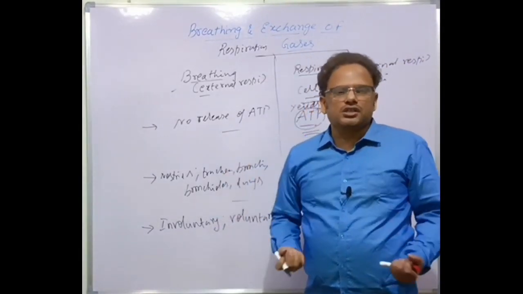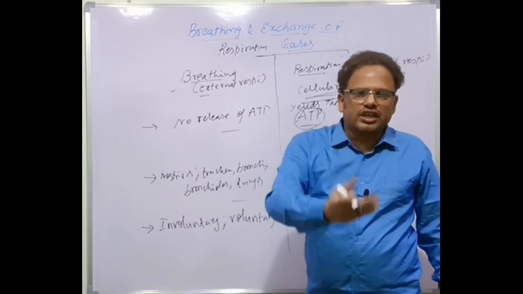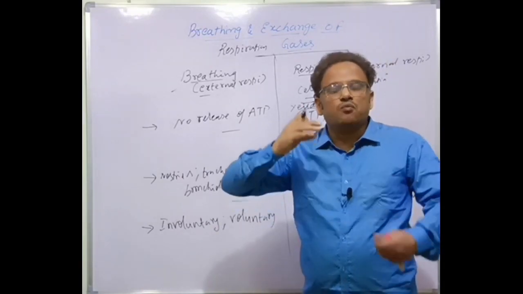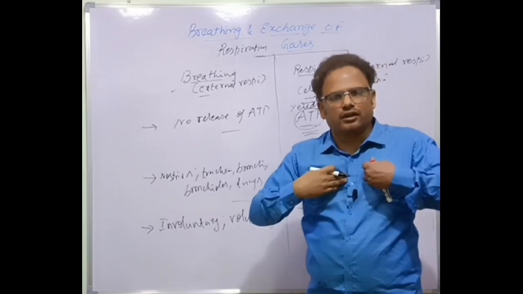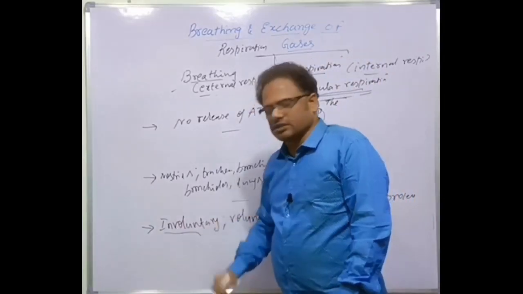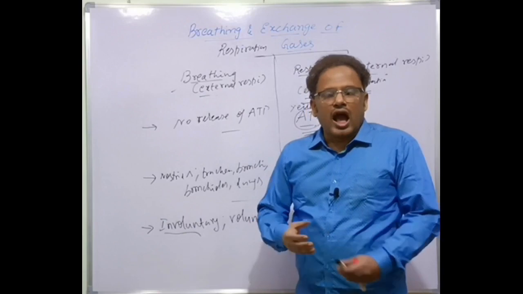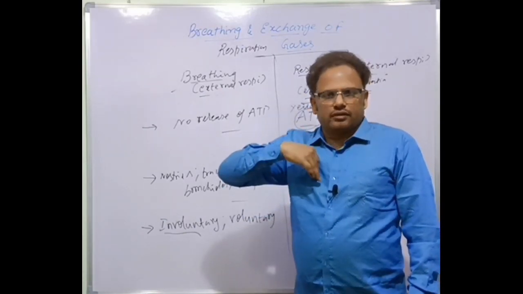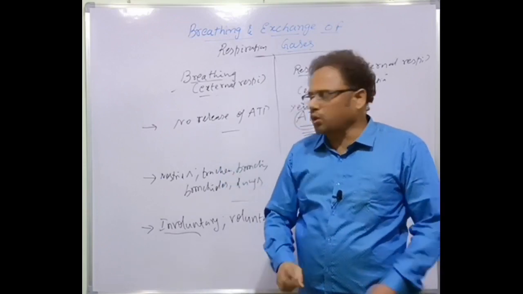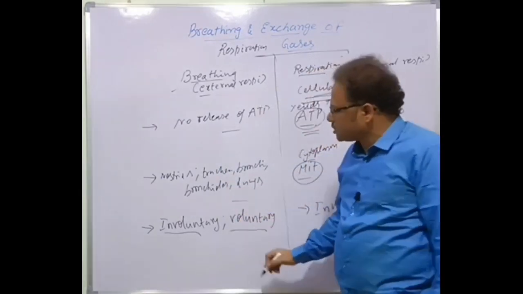Is it under conscious control? I am teaching, you are listening, but we are breathing without conscious control, without our will. It is happening on its own. That's why it's an involuntary process. But if I want, I can breathe more, take more oxygen and give out more carbon dioxide. So it's a voluntary process also.